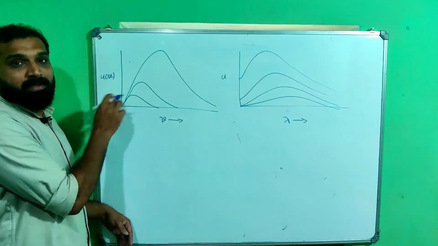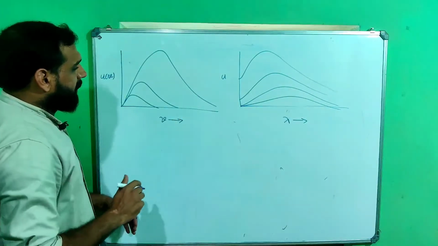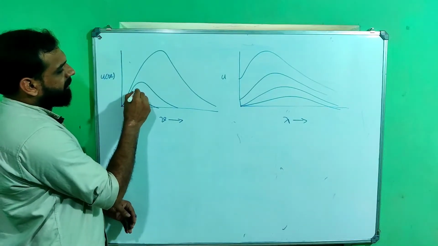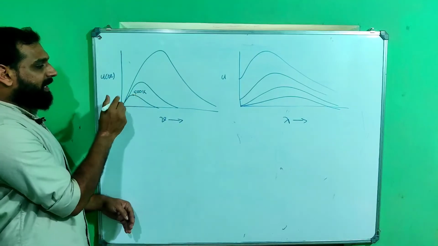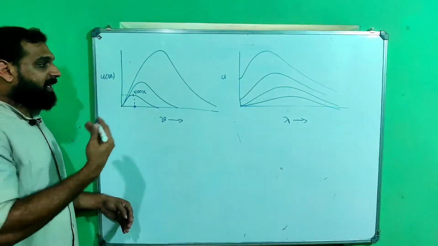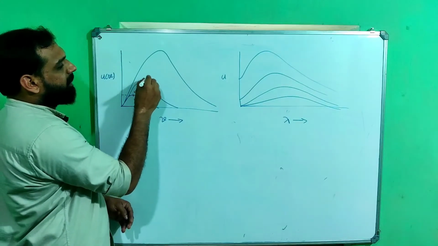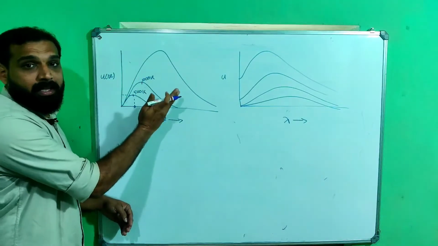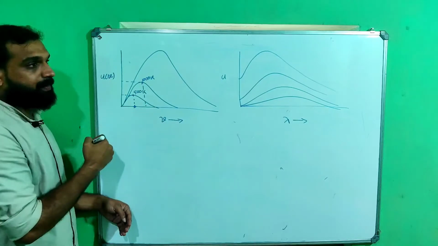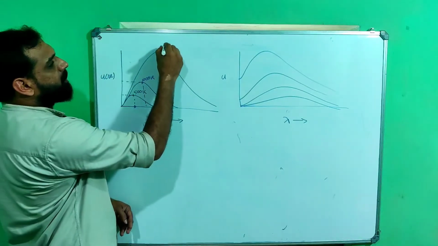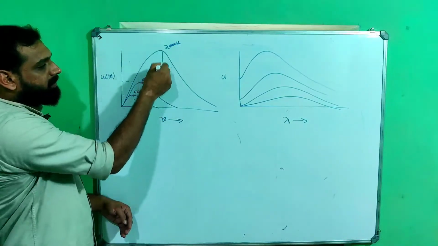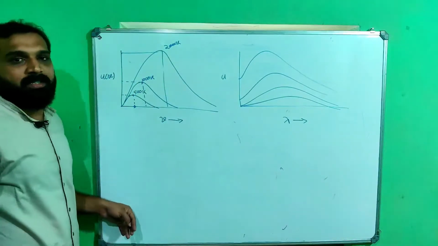This is frequency versus energy density. Let's say this is a temperature of 500 Kelvin. For 500 Kelvin, the maximum energy density is this, and the corresponding frequency is this. If we increase the temperature to 1000 Kelvin, then the graph will shift to the right. This is the maximum energy density, and this is the corresponding frequency. If we again increase the temperature to, say, 2000 Kelvin, the graph again shifts to the right. This is the frequency versus energy density graph.